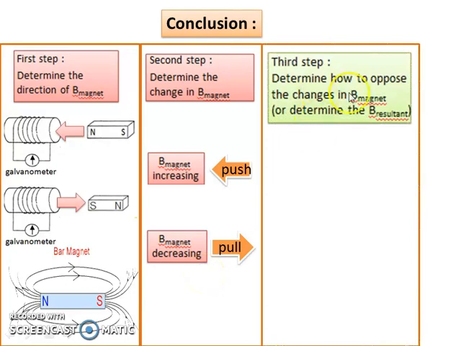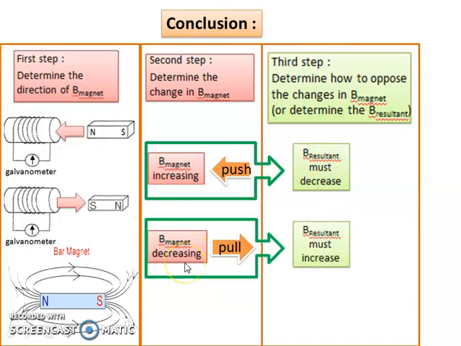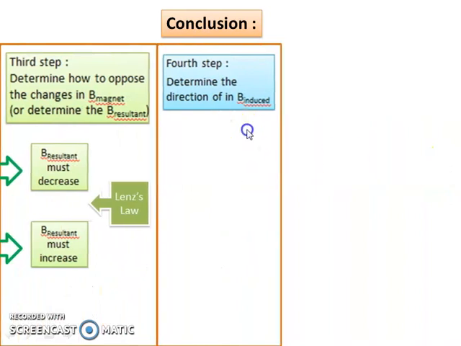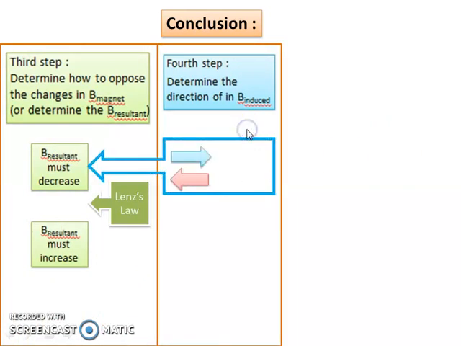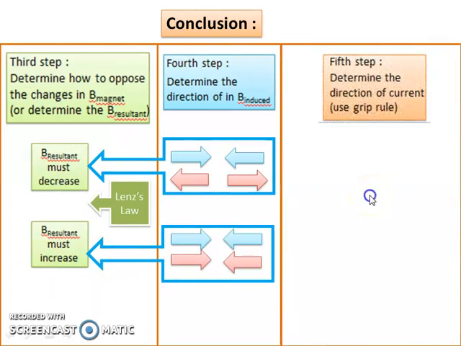Third step, determine how to oppose the change in B magnet, or in other words, to determine the B resultant. So if the B magnet is increasing, the B resultant must decrease. If B magnet is decreasing, then the B resultant must increase. This one refers to Lenz's law. Fourth step, determine the direction of the B induced: opposite direction if the B resultant decreases, and same direction if the B resultant increases. And fifth step, determine the direction of current using grip rule.